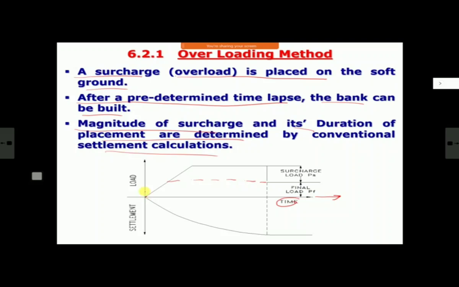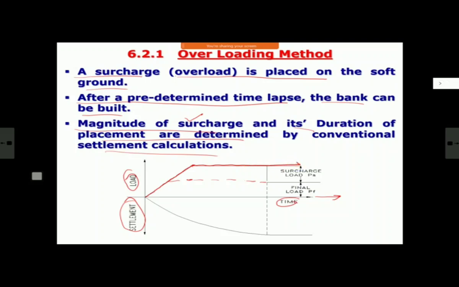So you will start applying this load. This side is load and this side is settlement. And load is proportional to height. Basically, once you bring material, load will be in proportion to height. So as you are building height, you are increasing the load. So your load starts increasing. It goes above your proposed height also. See, this is your final load. So that's why it's an overload. And at whatever your design value, say the magnitude of surcharge, at this you will stop. And after this, your load will become constant.